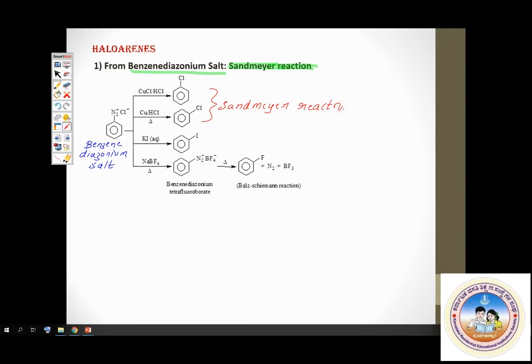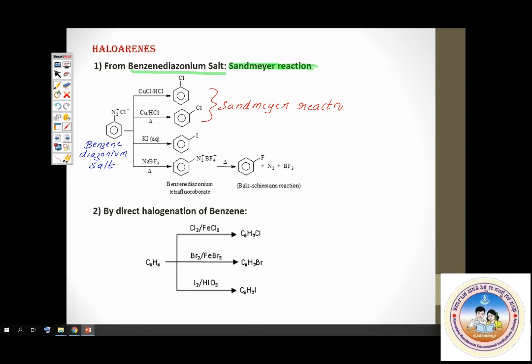Now the second reaction is direct halogenation of benzene. We saw that today itself under aromatic hydrocarbon. If benzene is made to react with chlorine in presence of FeCl3, you get chlorobenzene. With bromine in presence of FeBr3, you get bromobenzene. With iodine in presence of an oxidizing agent, you get iodobenzene. Why is an oxidizing agent required for iodination? That's because iodination is reversible.